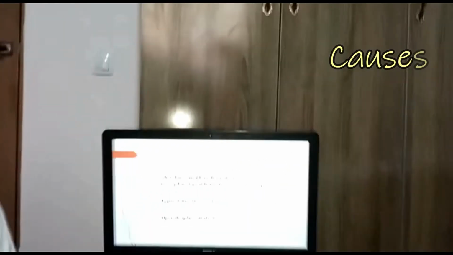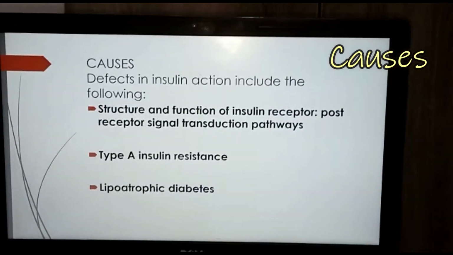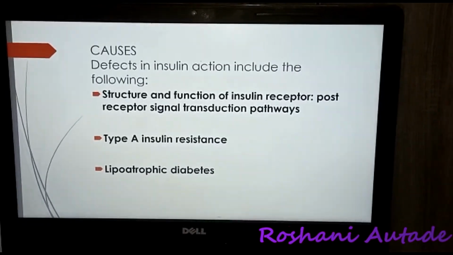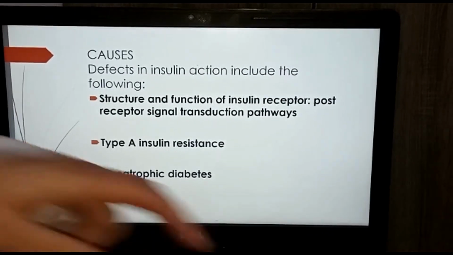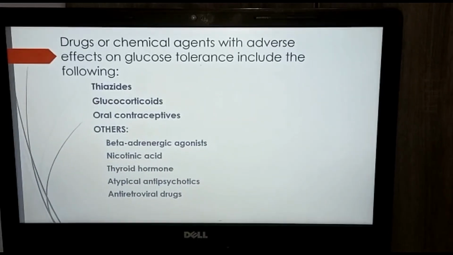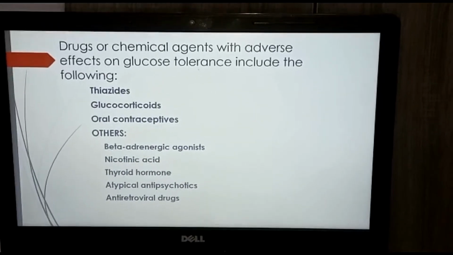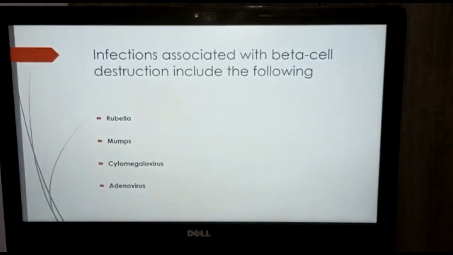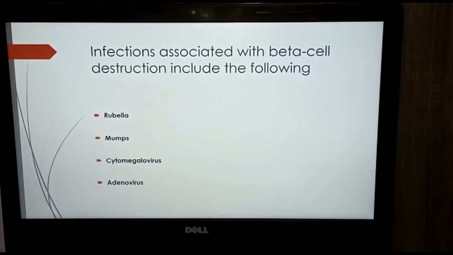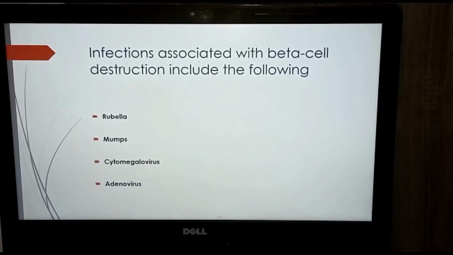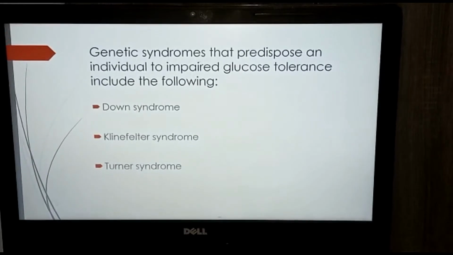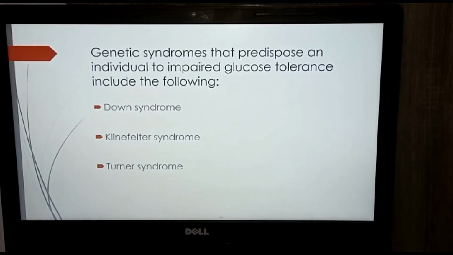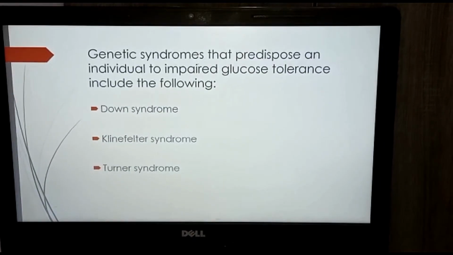Let us see causes. Defects in insulin action include the structure and function of the insulin receptor, post-receptor signal transduction pathway, type A insulin resistance, and lipoatrophic diabetes. Certain drugs and chemical agents with adverse effects on glucose tolerance include thiazides, glucocorticoids, oral contraceptives, and others. Infections associated with beta cell destruction include rubella, mumps, cytomegalovirus, and adenovirus. Genetic syndromes which predispose an individual to impaired glucose tolerance include Down syndrome, Klinefelter syndrome, and Turner syndrome.